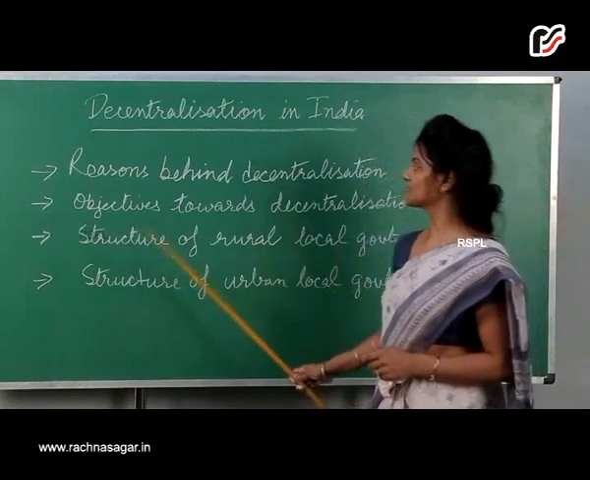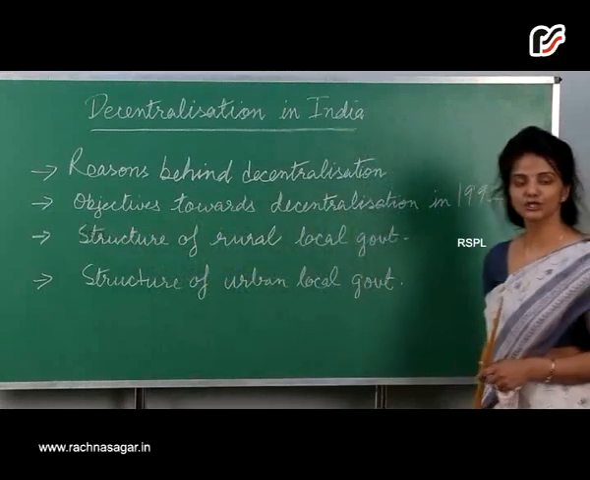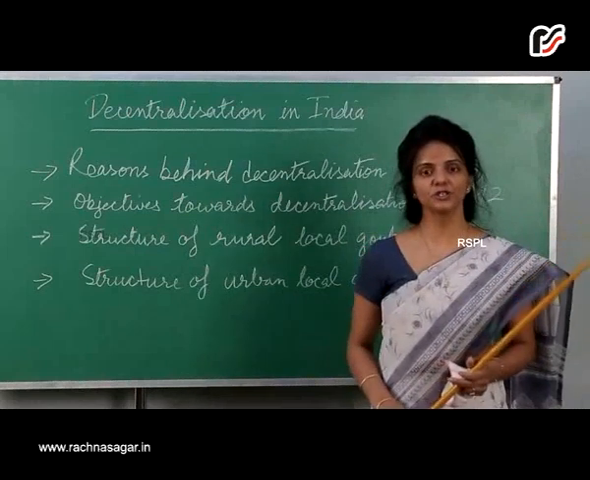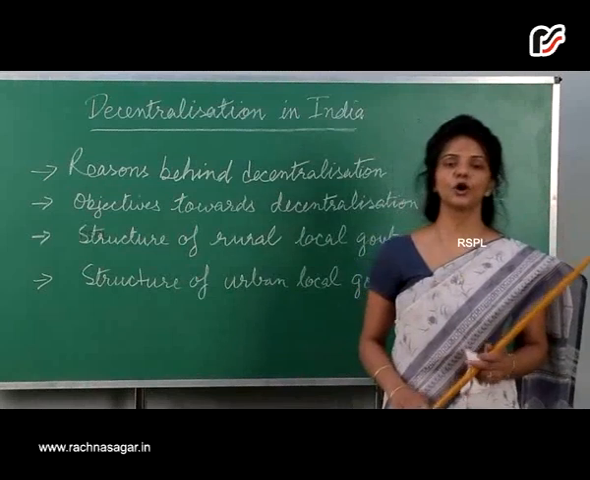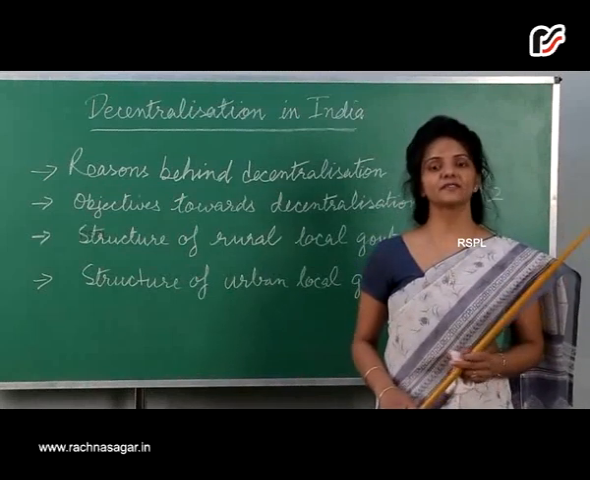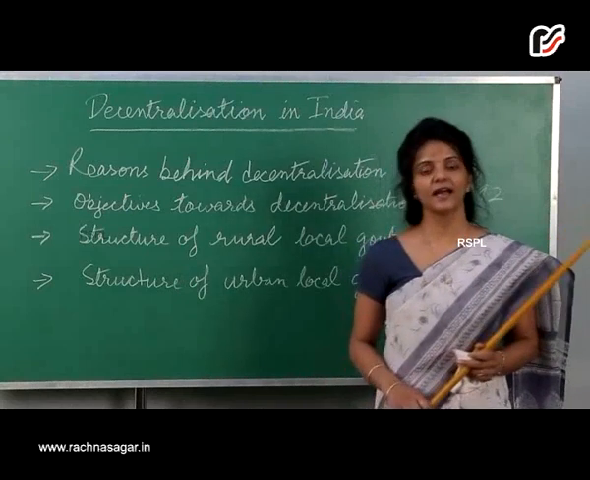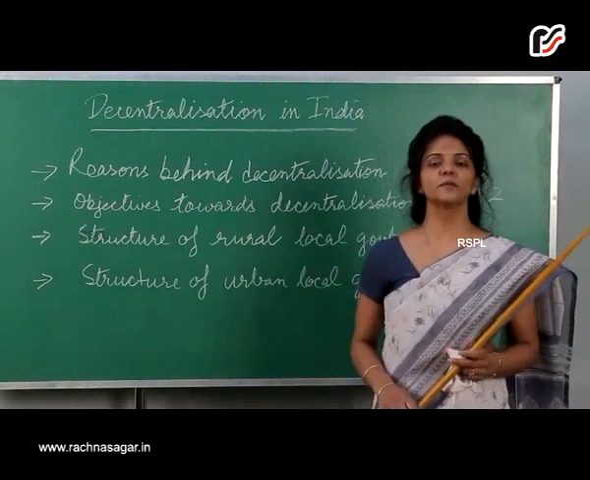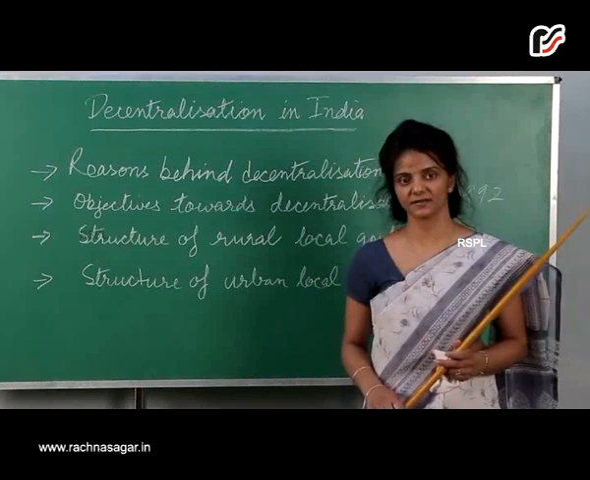Then we come up to objectives of decentralization in 1992. These objectives were to provide a three-tier system of the Panchayati Raj, to hold Panchayat elections every 5 years, to provide reservations for SC, ST and OBCs, one-third seats reserved for women, and state government to share some powers and revenue with local government bodies.